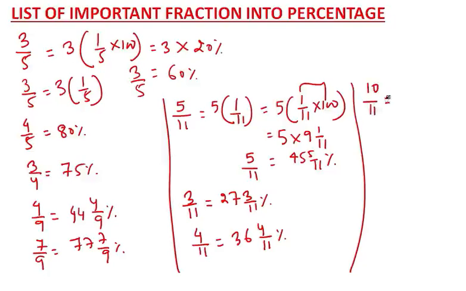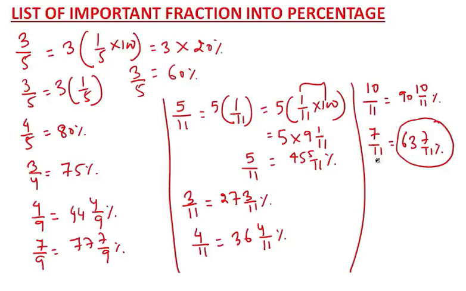Come on, fast, tell me. 90 10 by 11%. Okay, tell me what is 7 by 11? This is 63 7 by 11%. Okay, in the examination you will get this value, so easily we'll convert this into a fraction 7 by 11. So just know all these things.